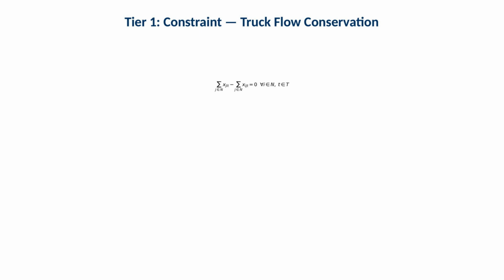Truck flow conservation ensures that trucks are conserved across the network. Trucks that leave a location must have arrived from somewhere, so the flow is balanced at each location and time. Operationally, this prevents impossible schedules where trucks appear out of nowhere or vanish. It also forces the model to account for repositioning decisions explicitly.